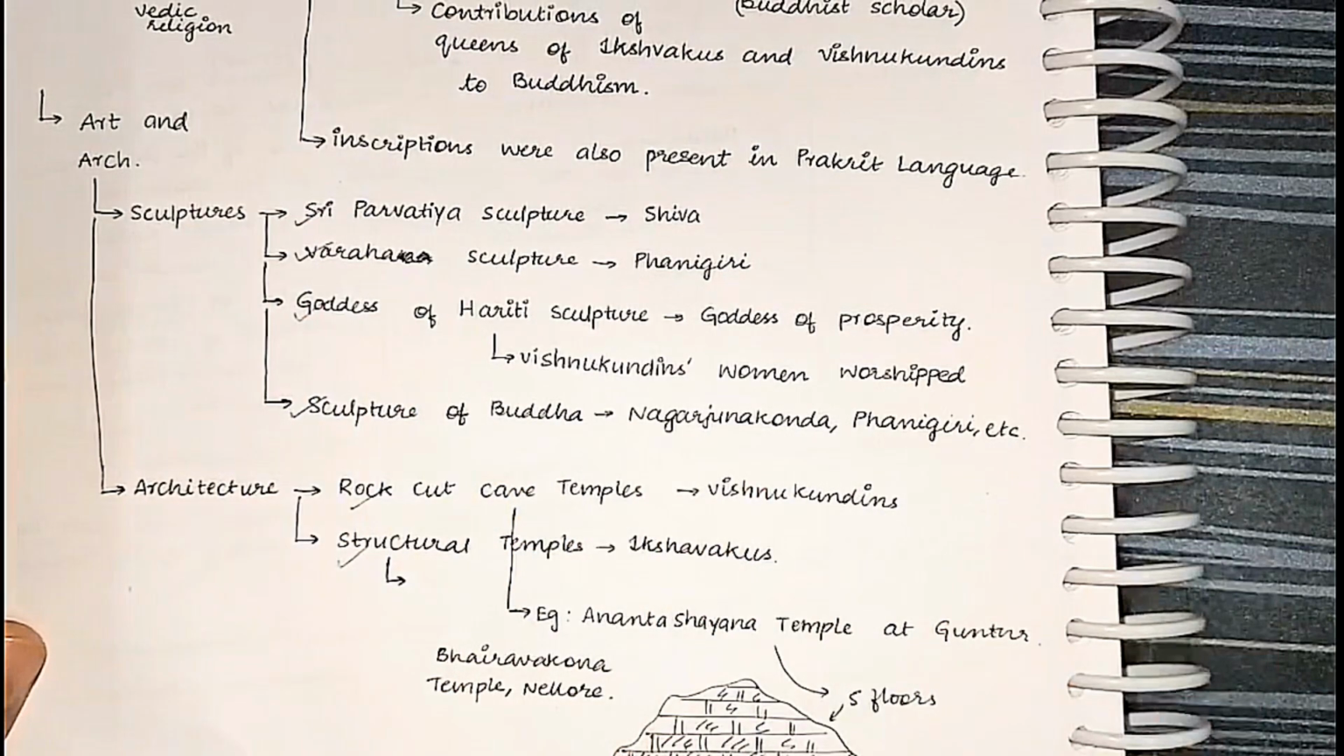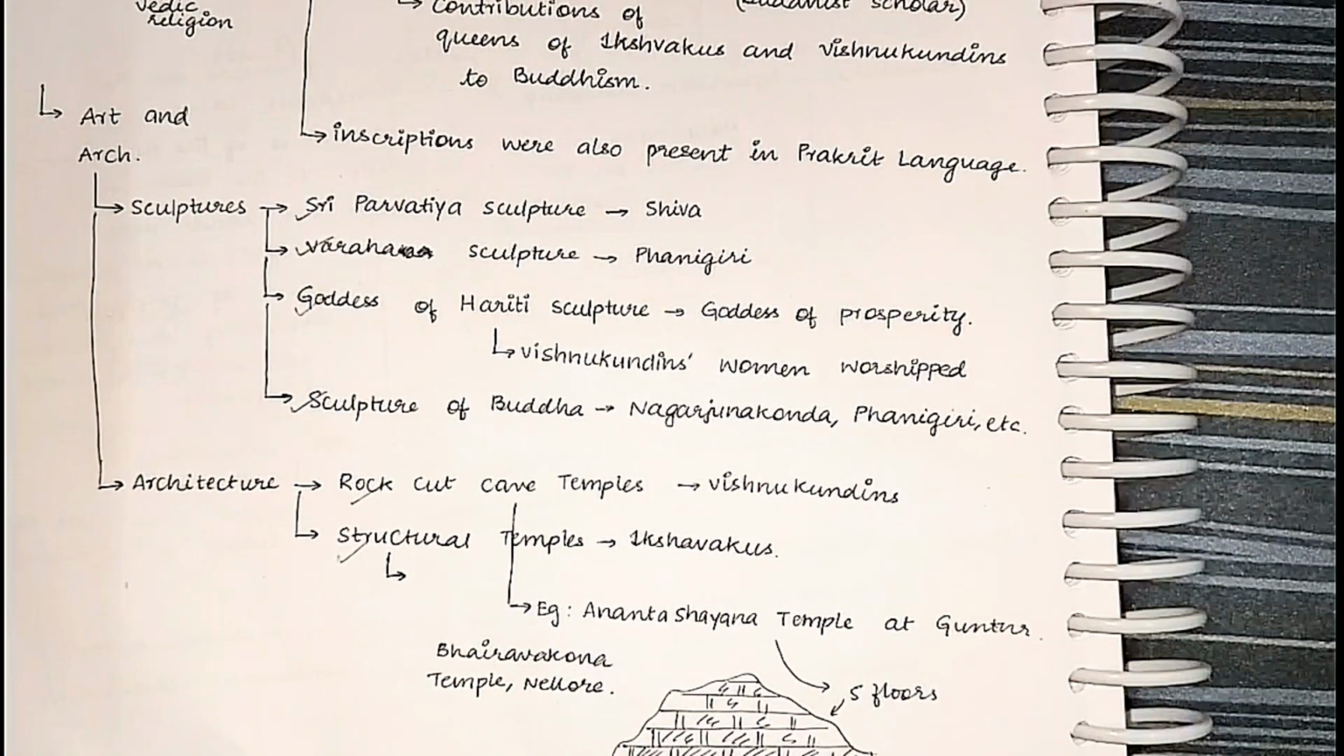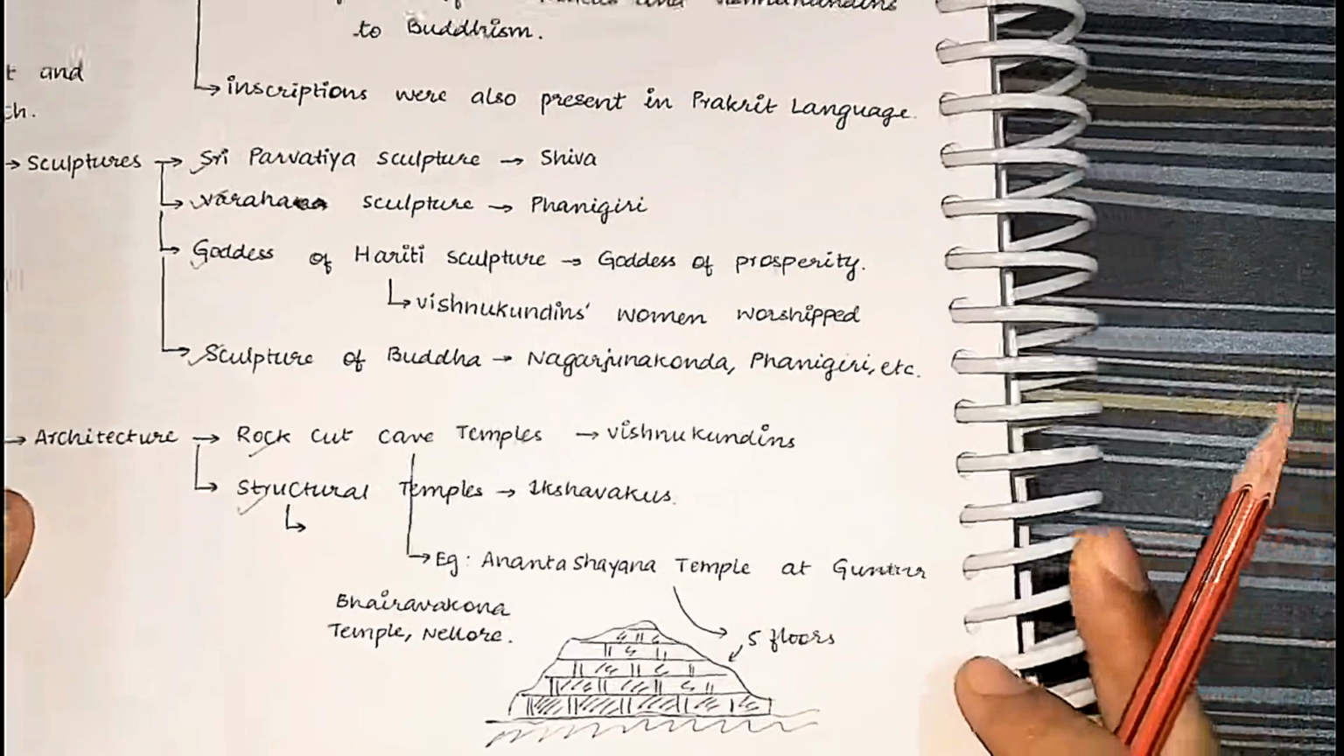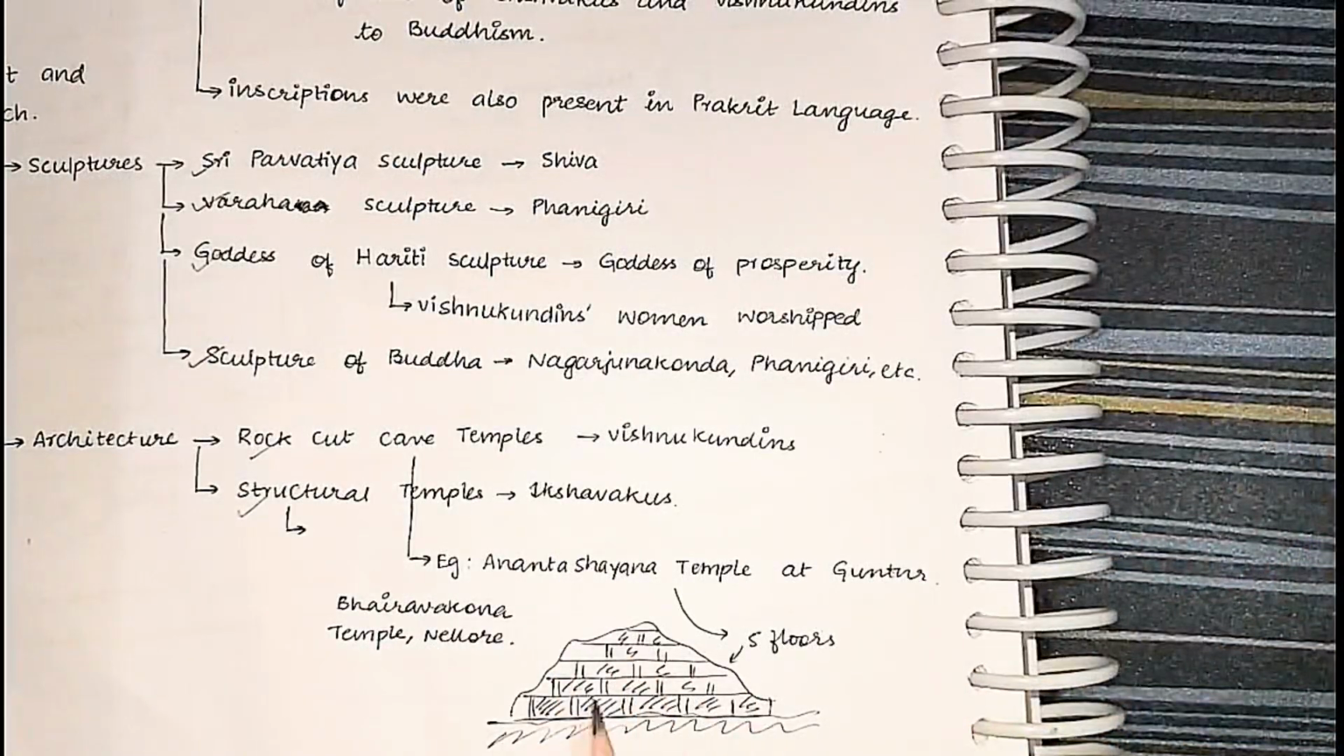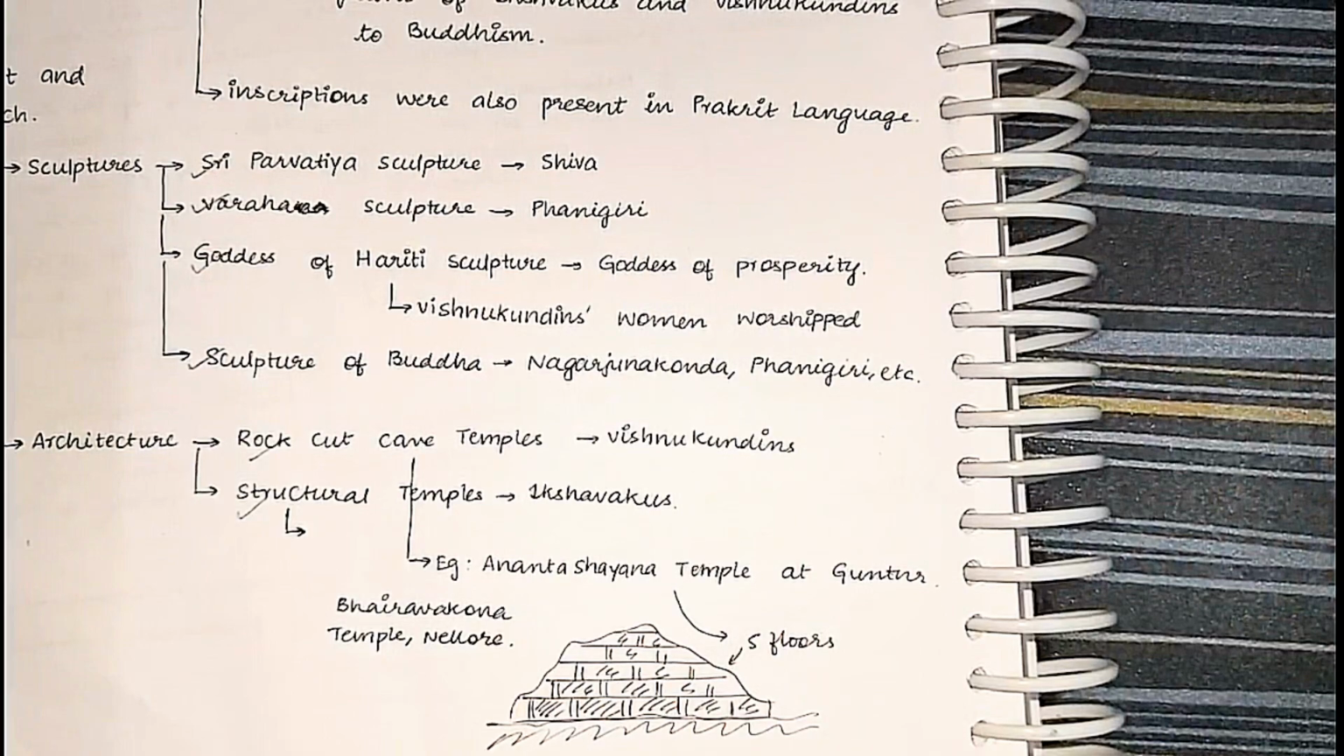Next, in the art and architecture. Remember one thing. Ikshvakus had the structural temples. Vishnu Kundins had the rock-cut cave temples. For the rock-cut cave temple, we can draw this broad diagram. We can give this example, Ananta Shayana temple at Guntur.